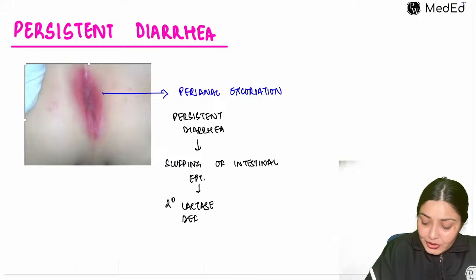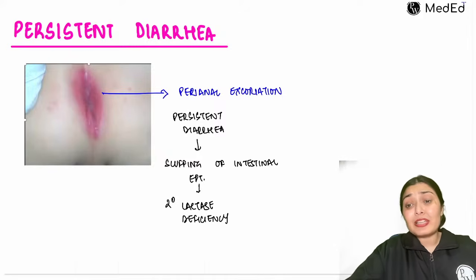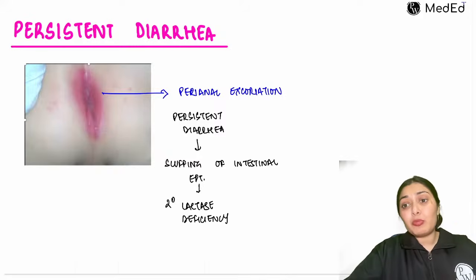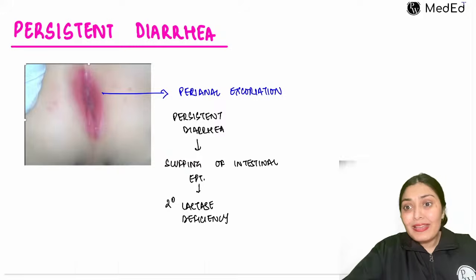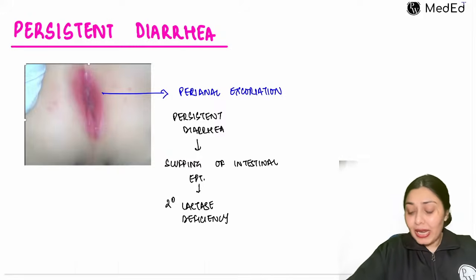Why am I calling it secondary lactase deficiency? What happens in primary lactase deficiency? In primary lactase deficiency, there is some genetic problem that the body is not producing lactase. But here, secondary to the diarrhea, the child is developing this lactase deficiency. So this is secondary lactase deficiency.